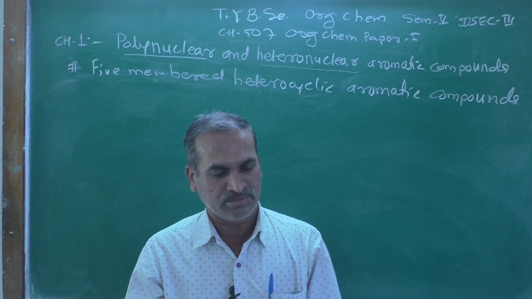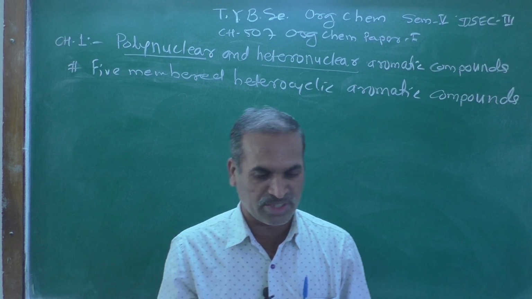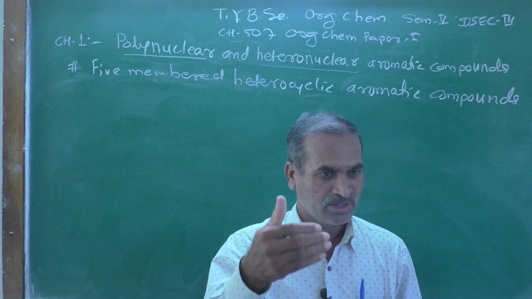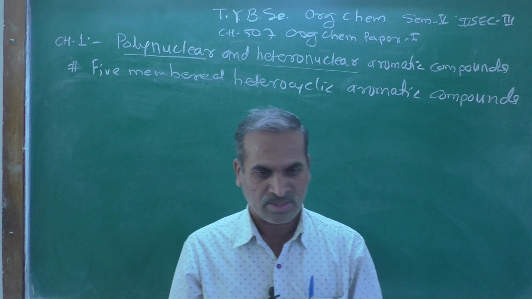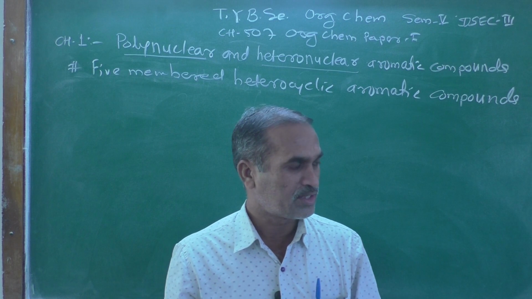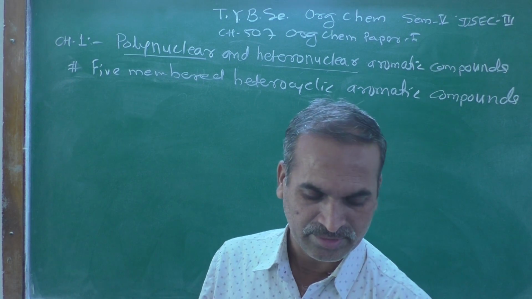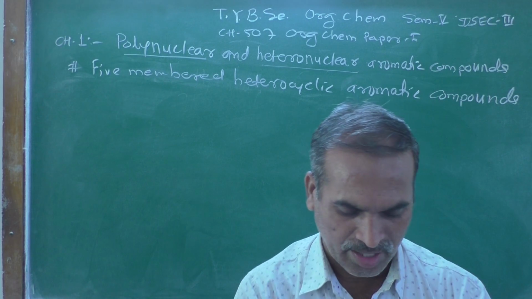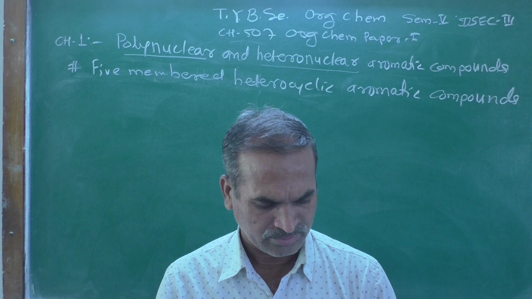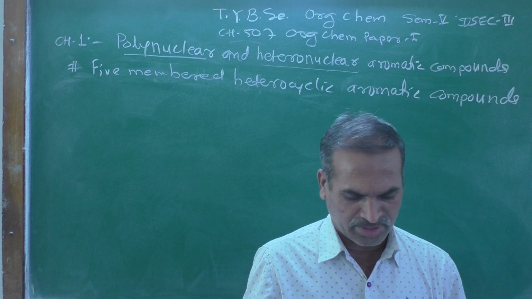The reason behind it: you can draw the resonating structures of benzene as well as these heterocyclic compounds, then you come to know why they are showing more aromatic character than benzene.